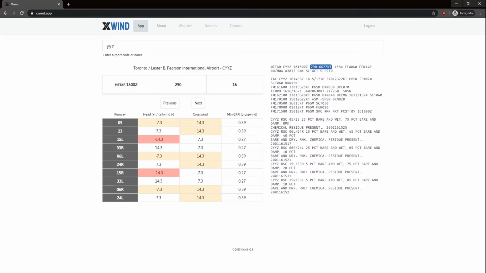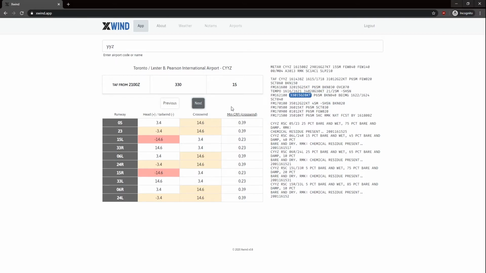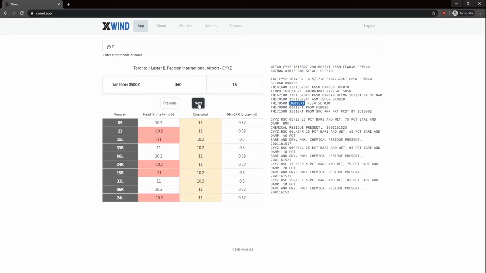Okay, here there's previous and next. So those two buttons, what do they do? When you click previous or next, it will cycle through all the winds that are available in the forecast and in the METAR. The goal is to be able to see what the winds are going to do in the forecast in the future when, let's say, you get into Toronto, because you would look at it before departing. That's the goal. And as you can see, all the headwind and crosswind, everything changes here, and I'll get to that in a second.